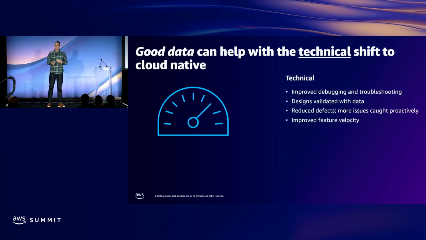So if we have really good observability during tests, we can understand how the system operates during load testing, performance testing, interoperability testing. And we can work towards catching issues more proactively. And then ultimately the goal, right, of cloud native is to improve feature velocity. And good data can help us get there, because one, we have a track record and we understand how systems work, and it gives us confidence to move quicker because we also know that we can measure and understand the system once it gets released.